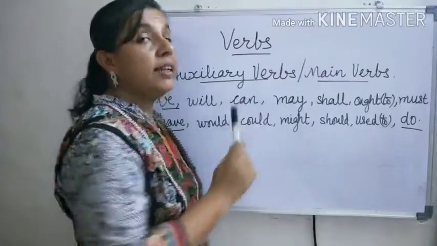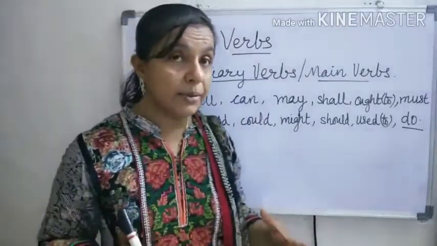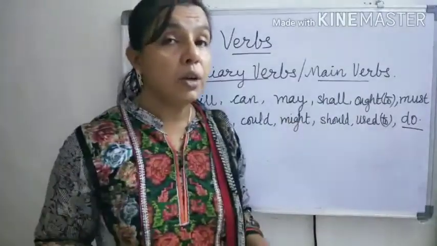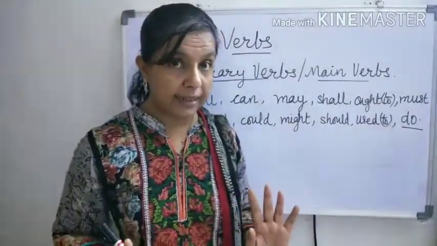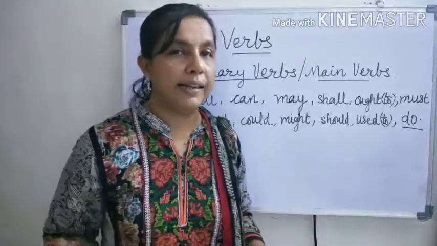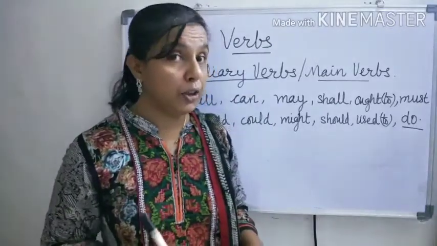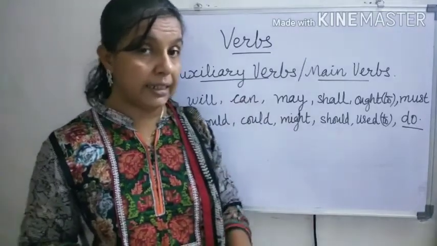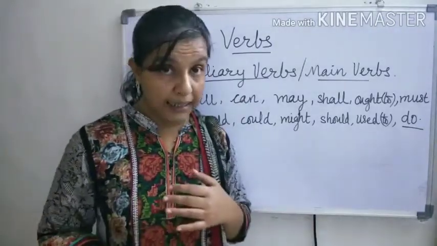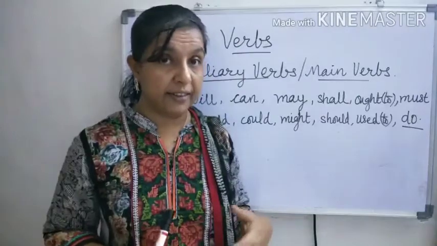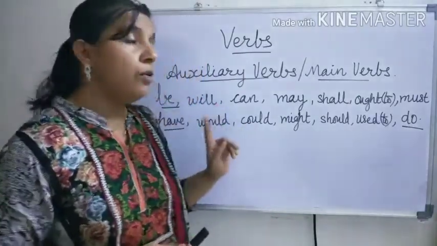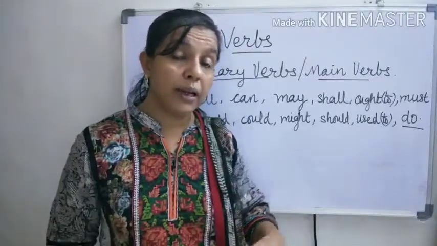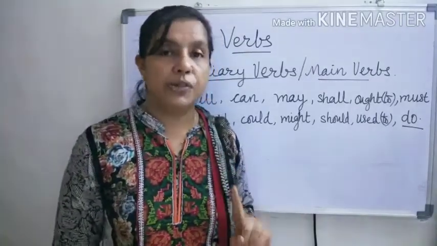All auxiliary verbs, with the exception of be, have, do, are called modal auxiliaries or simply modals. Modals are used to express ideas like possibility, ability, permission, obligation, suggestion, etc. Modals have only one form. They are never used alone except in question tags.